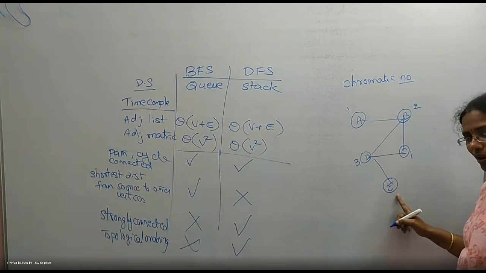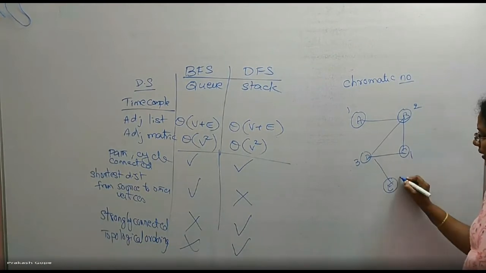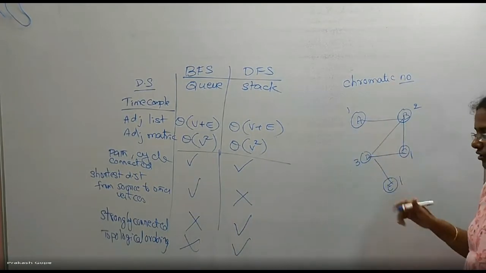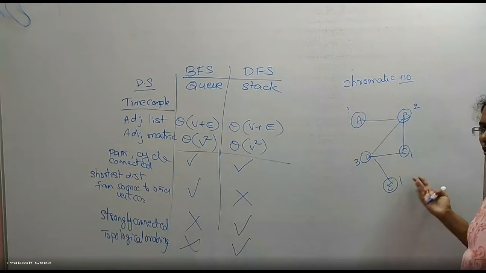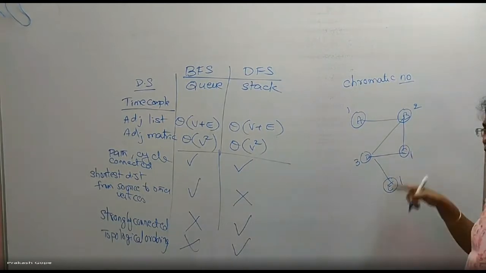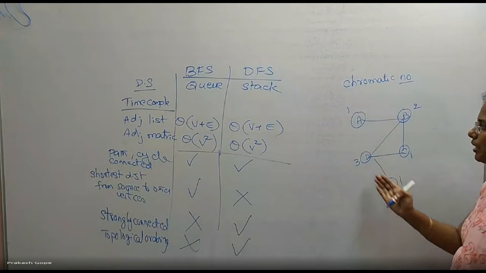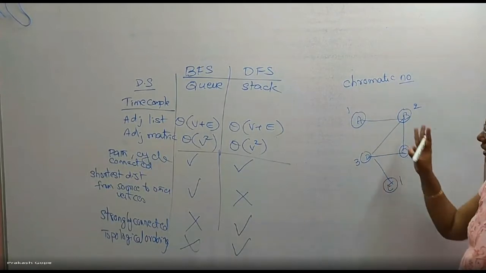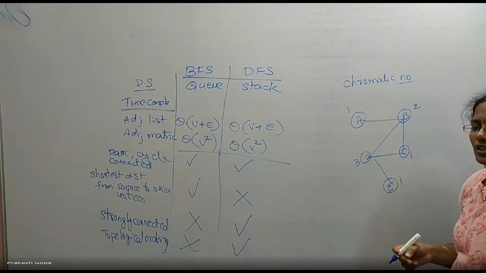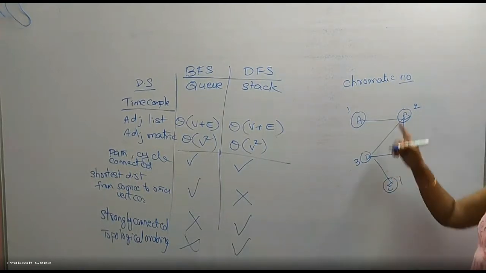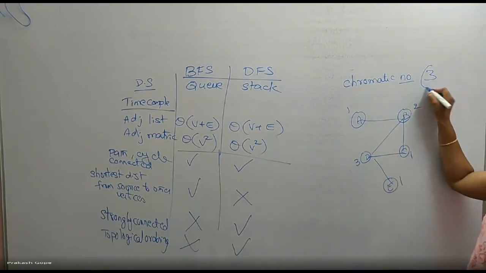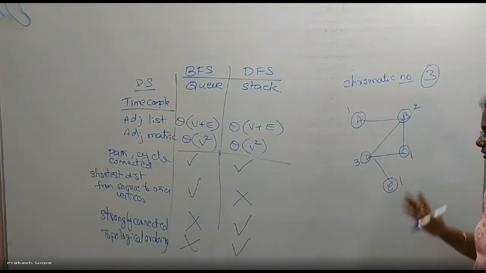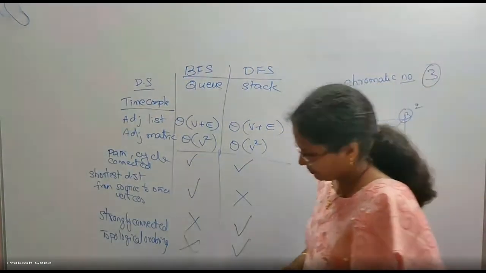Here, do I have to go for fourth color? No, I can give 1 because it is not adjacent with C, it is not adjacent with A. So I can give 1 also, 2 also, no problem. So I can reuse the color. So how many minimum colors are needed to color the vertices? Minimum 3 colors are needed to color the vertices so that no two adjacent vertices have the same color. So the chromatic number of this graph is 3. Minimum number of colors needed to color the vertices of the graph is 3. So that is chromatic number.